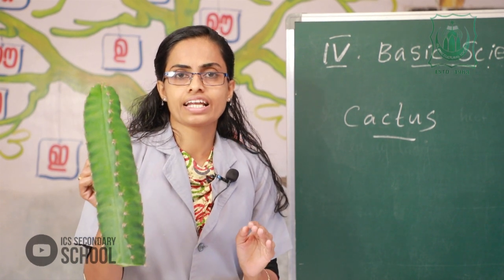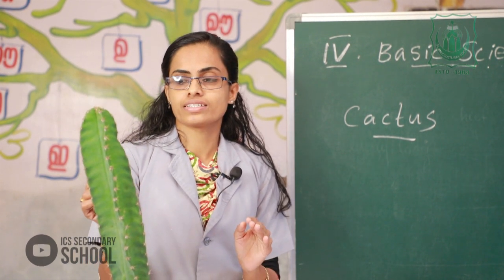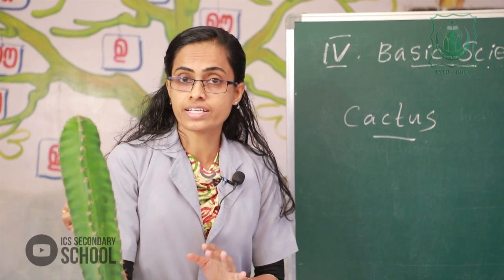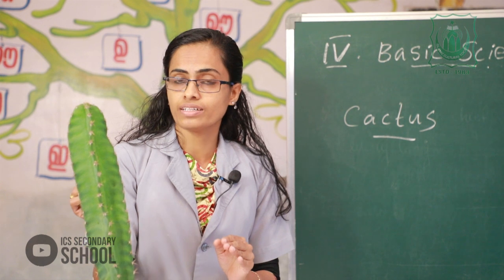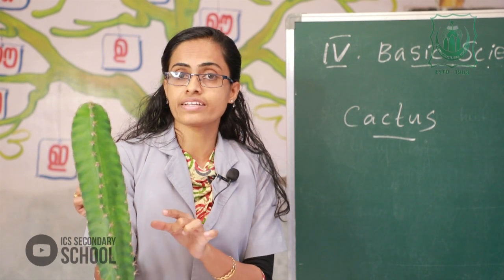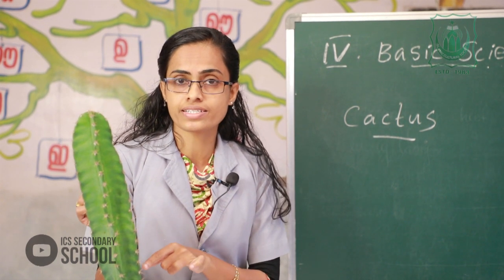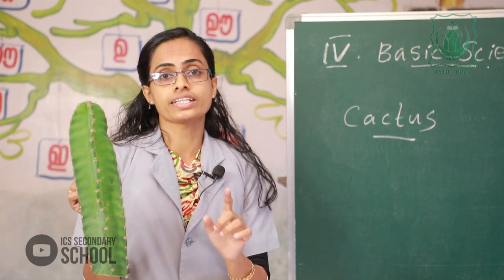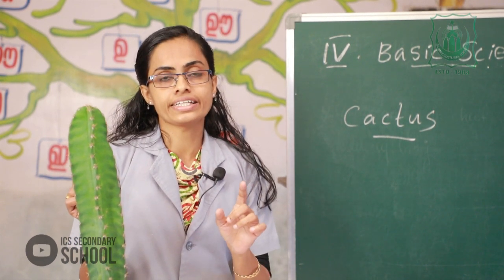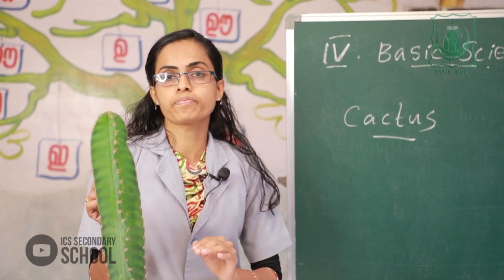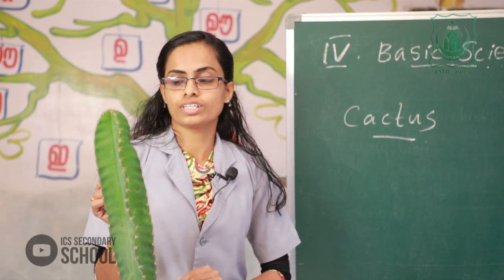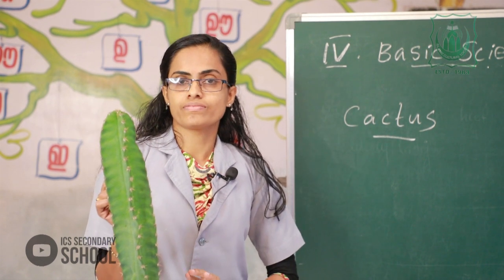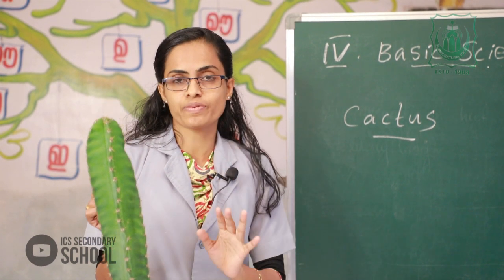My question is, in which plant does photosynthesis take place? You have already studied that photosynthesis takes place in green leaves, green plants. Now this plant does not have leaves, but photosynthesis takes place.